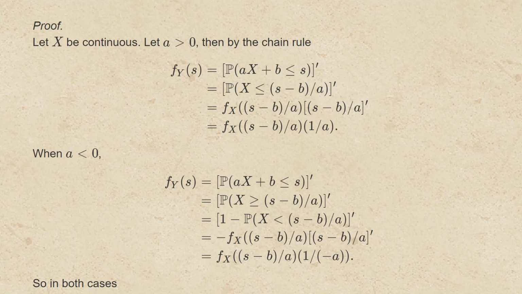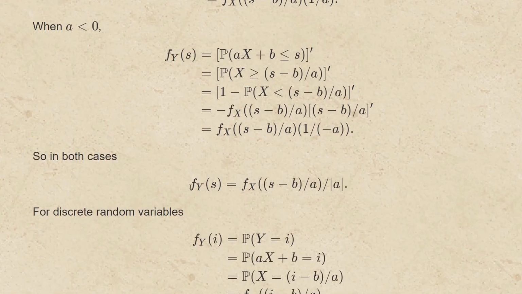Now, on the other hand, when a is less than 0, we can work through that exact same computation, but because we multiply by a negative number inside the inequality, the order of the inequality switches, which means that we end up with the density of x at s minus b over a times 1 over negative a. We want to write both expressions using one sort of notation. We can say that the density of y at s is the density of x at s minus b over a divided by the absolute value of a.